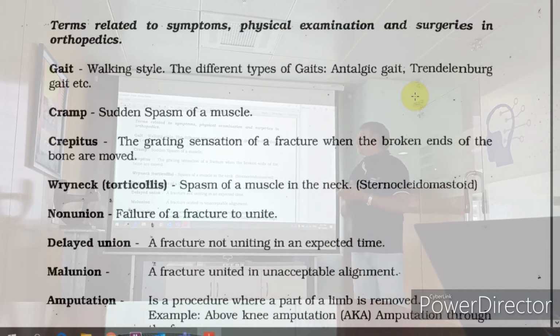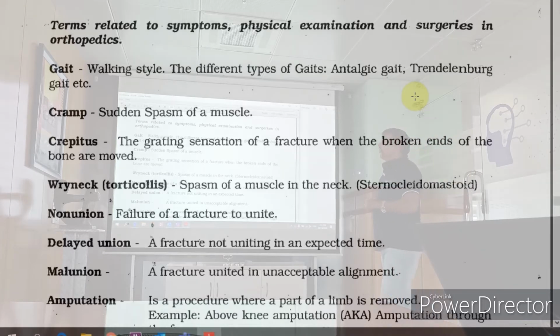Some symptoms or common examination terms that you can know. The way you walk is known as gait. Okay, gait, not G-A-T-E, G-A-I-T. Different types of gait disorders can happen. Cramp is a sudden spasm of a muscle. Usually relieving is what helps. Cold application helps. Crepitus is the fracture sound that comes out. Wryneck, I told you this, right? Usually Sunil Balan gets affected with wryneck. Famous personality examples I told. So you will have this wryneck, but this gets stiffened. A cold pack usually helps first to release that pain.